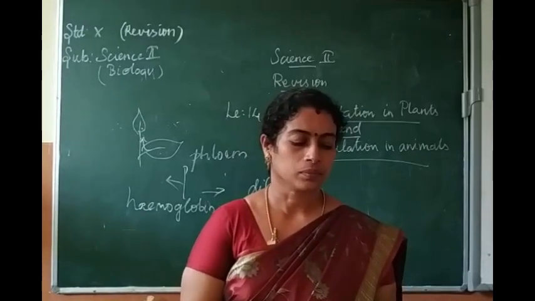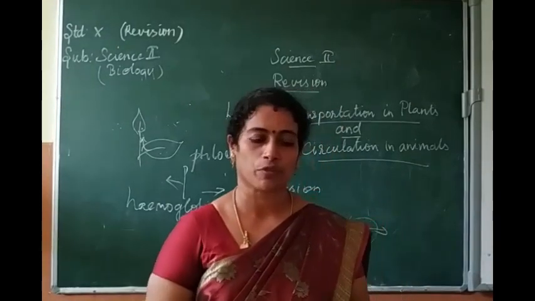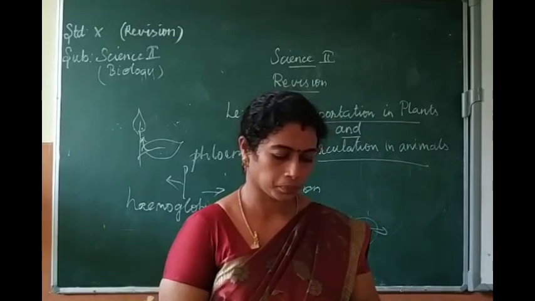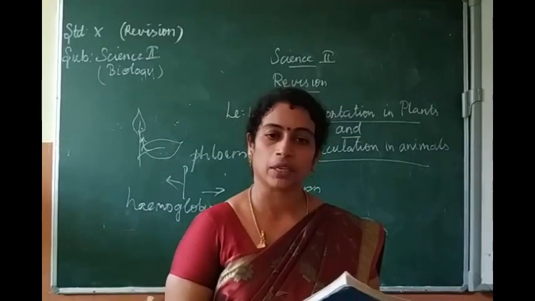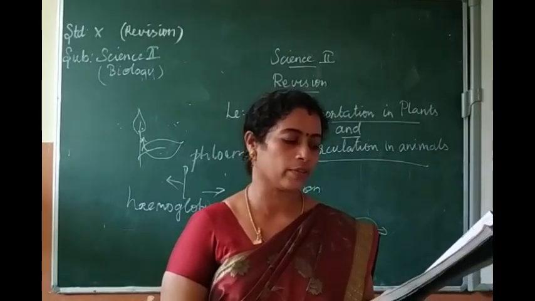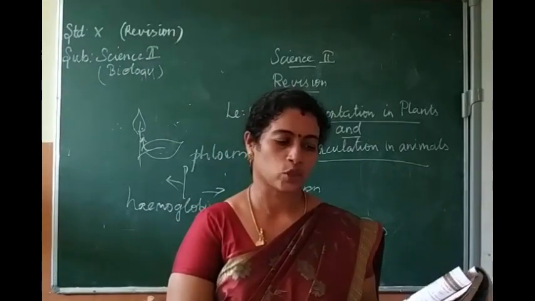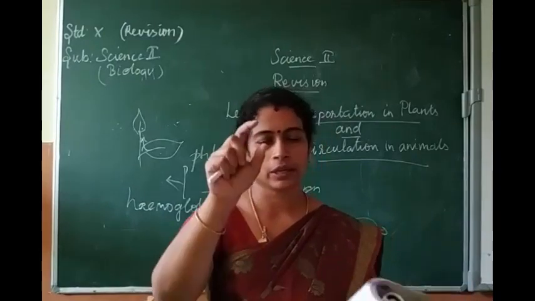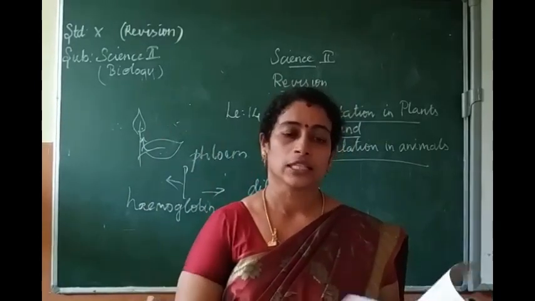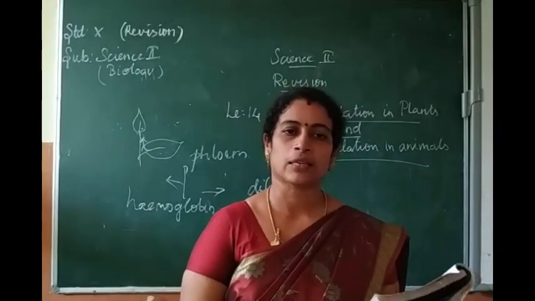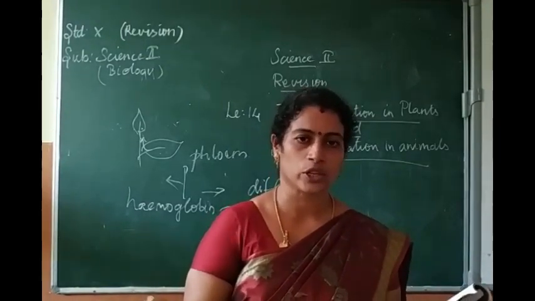Okay, the next one. Next question, differentiate between systole and diastole, explain the conduction of heart. So, page number 209, heartbeat is given. One complete contraction is known as systole and relaxation is known as diastole. That's the difference. Write in a differentiating manner, put two columns and write systole and diastole. Systole is the one complete contraction of the heart, and relaxation is known as the diastole. That you have to write in columns.